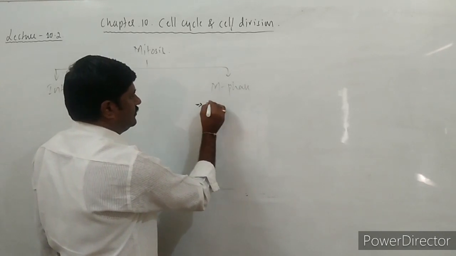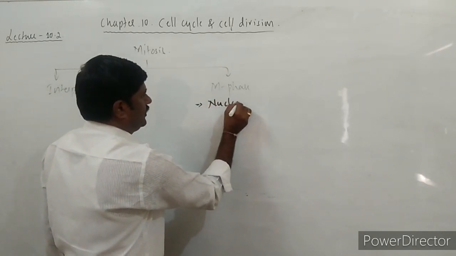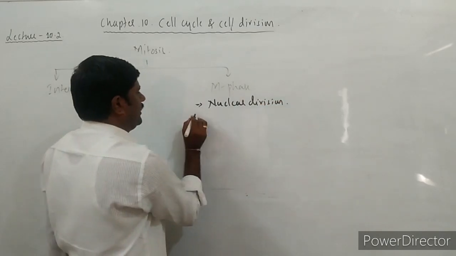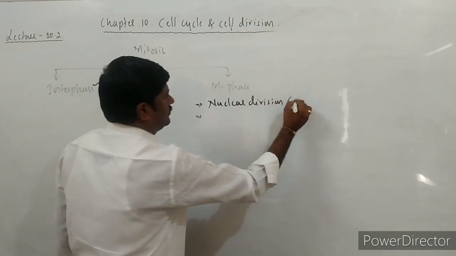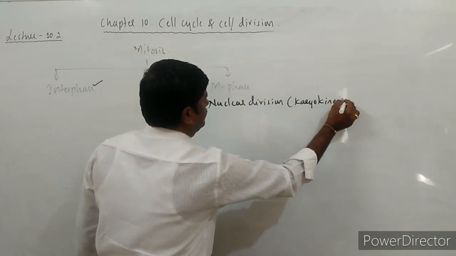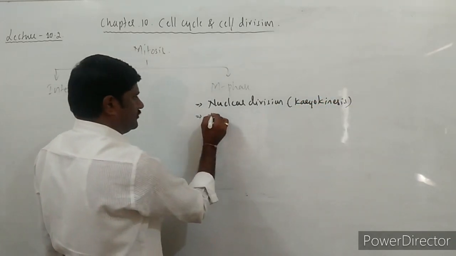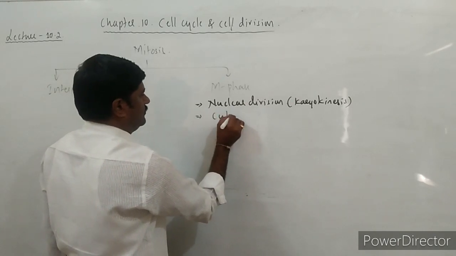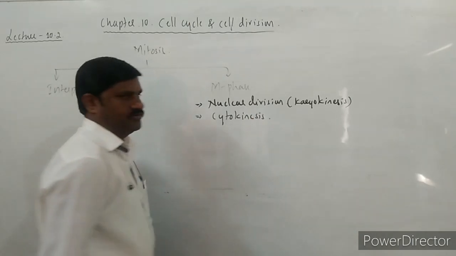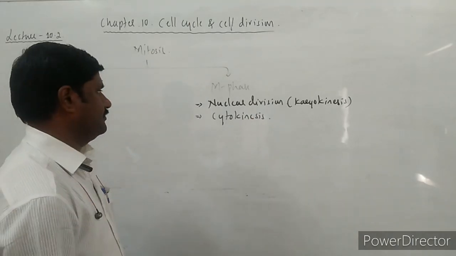In M phase, here we study nuclear division. It is also called karyokinesis. The second one is cytokinesis, which is also known as cytoplasmic division, right?